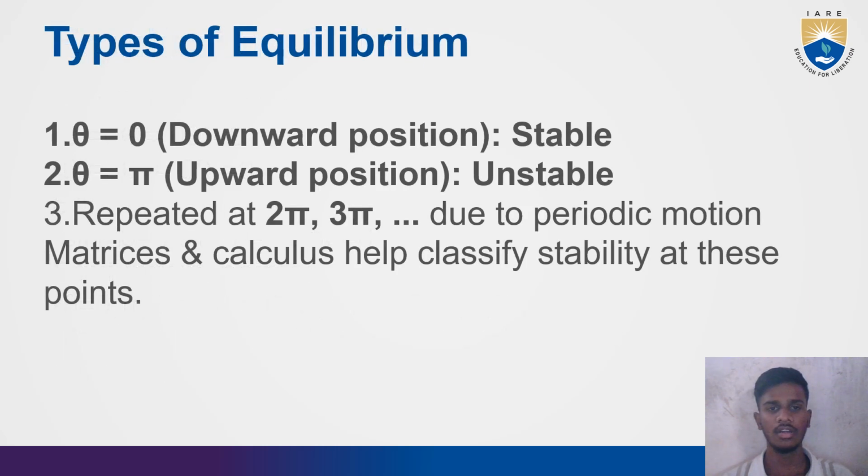Types of equilibrium. First one, theta is equal to 0, downward position, stable. Second one, theta is equal to pi, upward position, unstable. The upward position is unstable, and it is repeated at 2 pi and 3 pi due to periodic motion. Matrices and calculus help classify stability at these points.